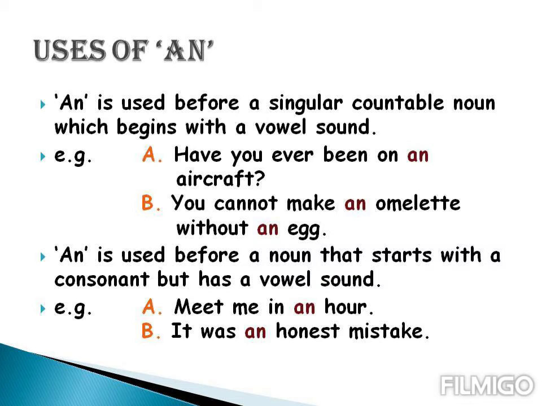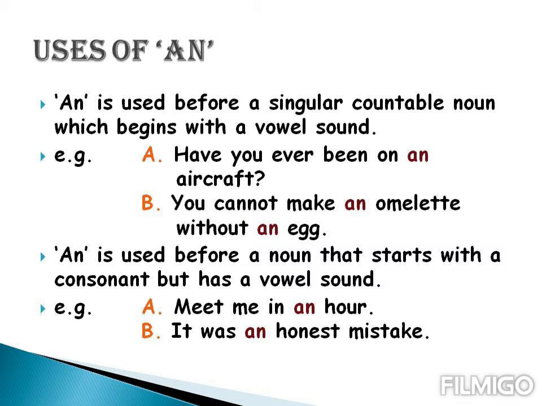Next, an is used before a noun that starts with a consonant but has a vowel sound. Example, meet me in an hour. We have the spelling of hour, H-O-U-R. The first letter is H. It's a consonant, but we are using an just because it has a vowel sound, our.